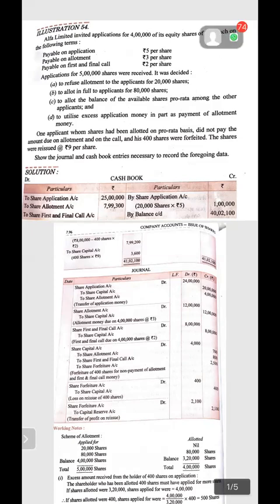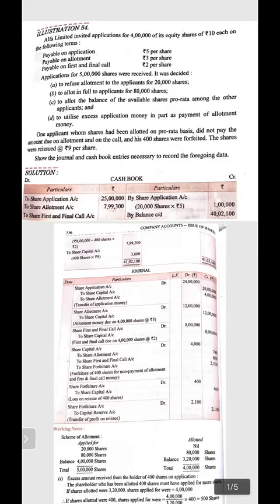Applications for 5 lakh shares were received and it was decided to refuse allotment to applicants for 20,000 shares, to allot in full to applicants of 80,000 shares, and to allot the balance of available shares pro rata among the other applicants. To utilize the excess application money in part as payment of allotment money.